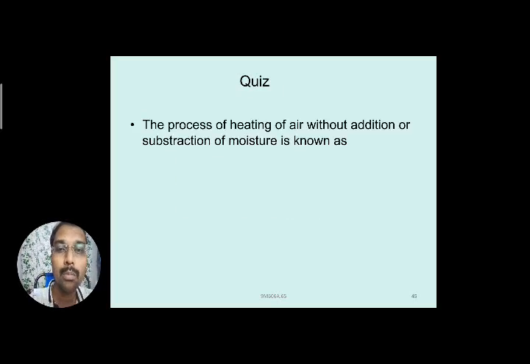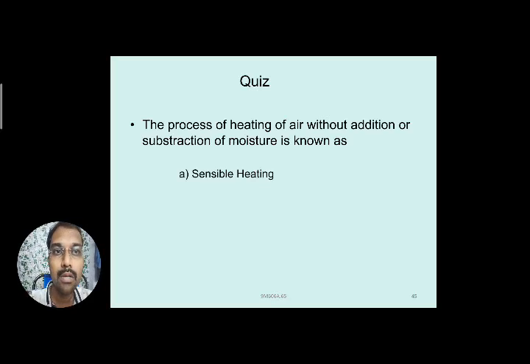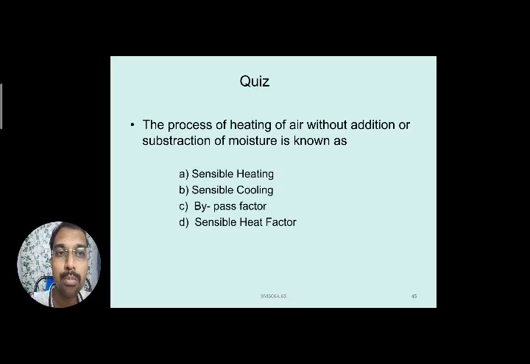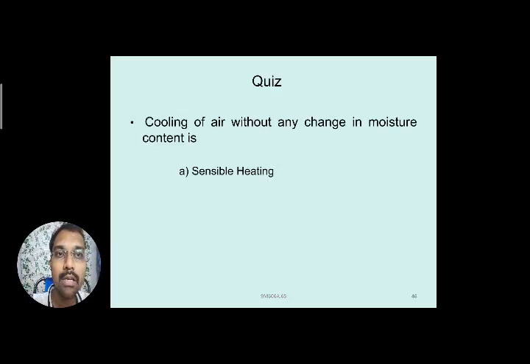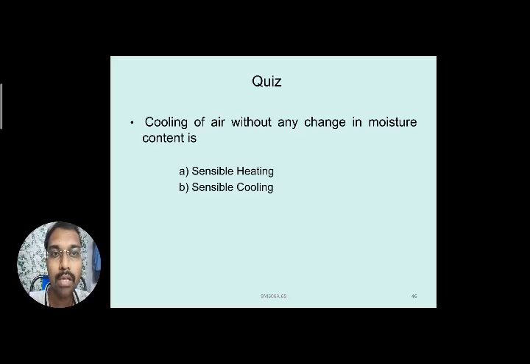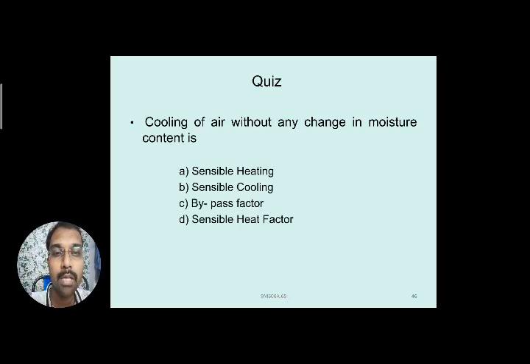Similarly, next question, the process of heating of air without addition or subtraction of moisture is known as. Understood the question? Process of heating of air without addition or removal of moisture. So no addition of moisture, no subtraction, just simply heating of air. So you know the answer from the options given. The answer is sensible heating. And similarly, cooling of air without change in moisture content, only the cooling of air, the answer you can note down is the sensible cooling process.